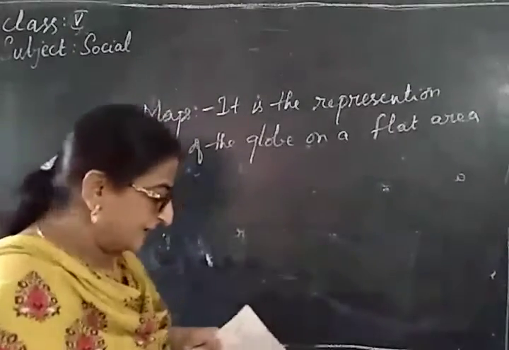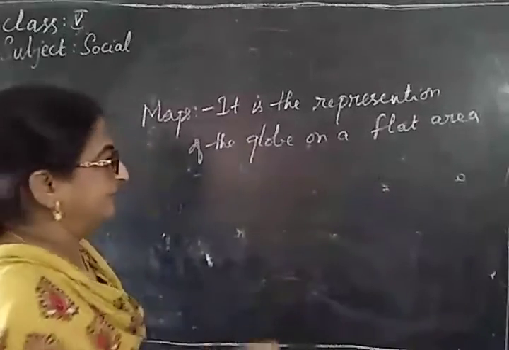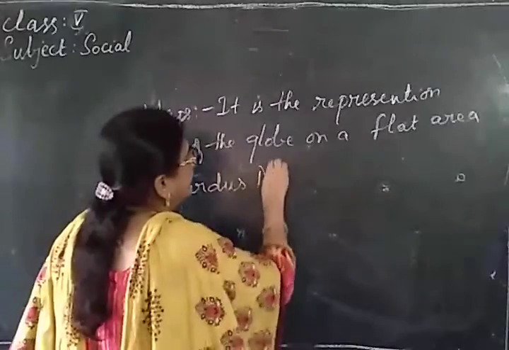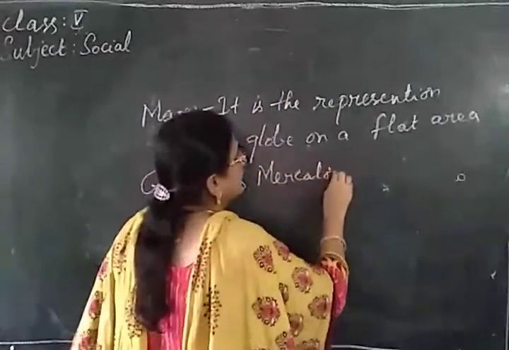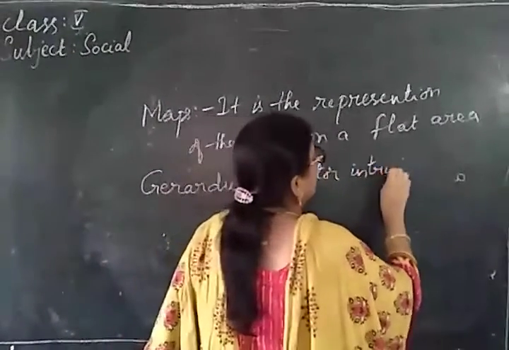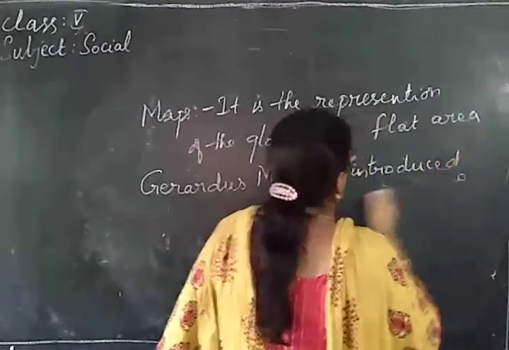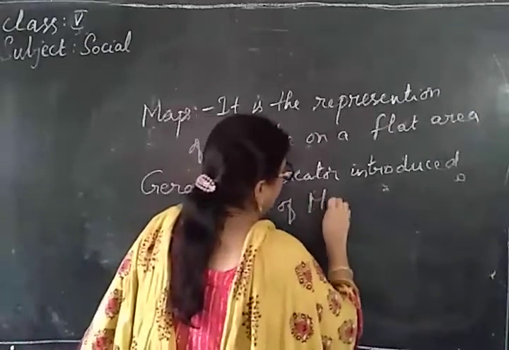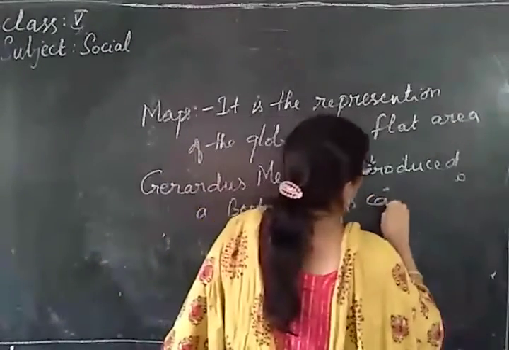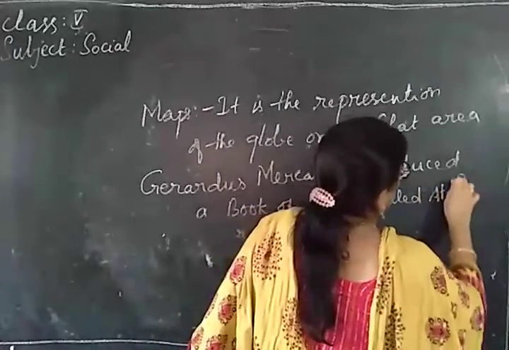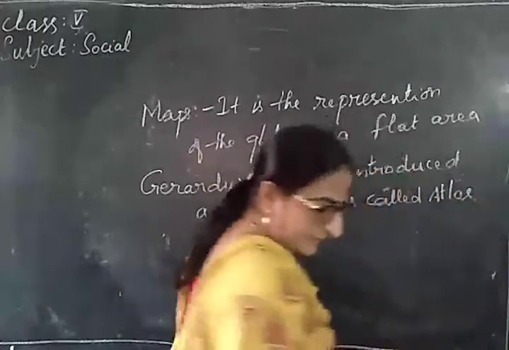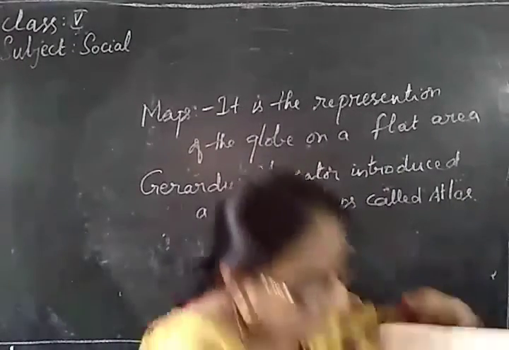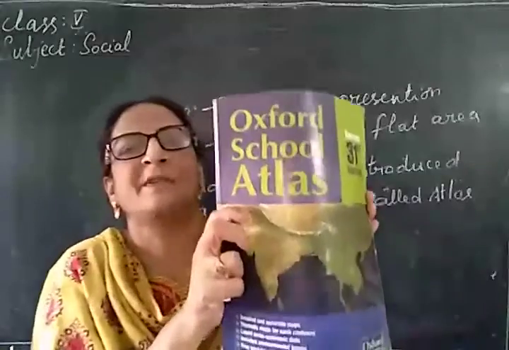Now, the map was introduced by Gerardus Mercator. Gerardus Mercator introduced maps. A book of maps is called an Atlas. I'll show you the Atlas, isn't it? So a book of maps, this is the book of maps, the Atlas.